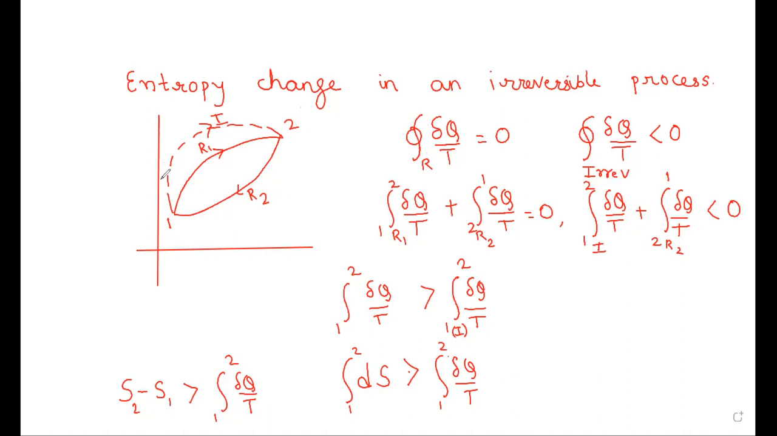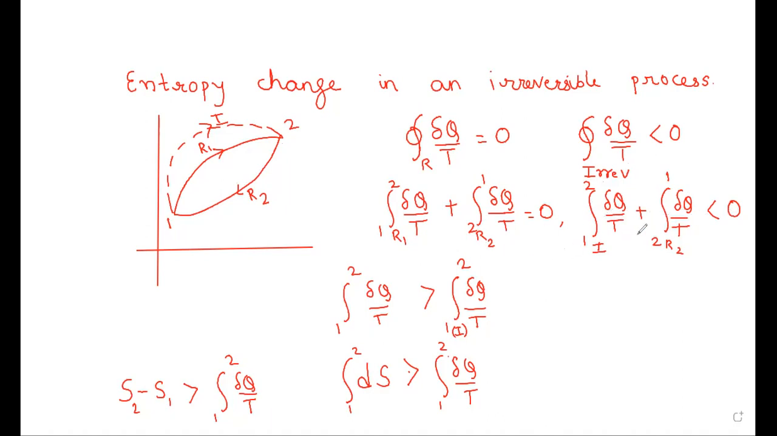And if I apply it to the irreversible cycle, what you get is the integral of del q by T via the irreversible path I, plus the integral of del q by T via the reversible path back to 1, is less than 0, that is negative, because that is an irreversible cycle. For an irreversible cycle, this summation has to be negative.